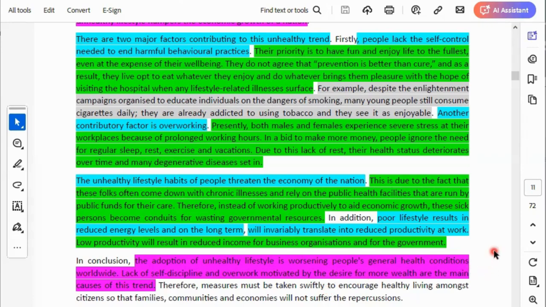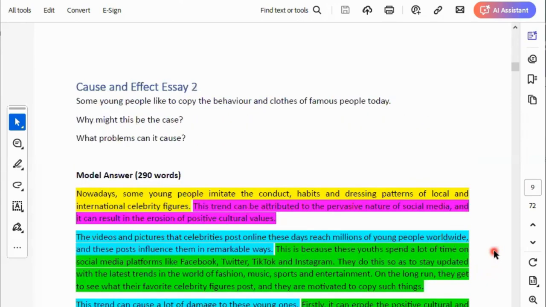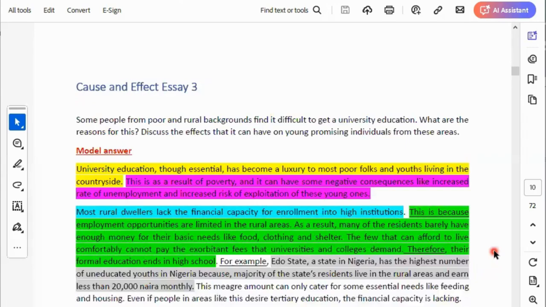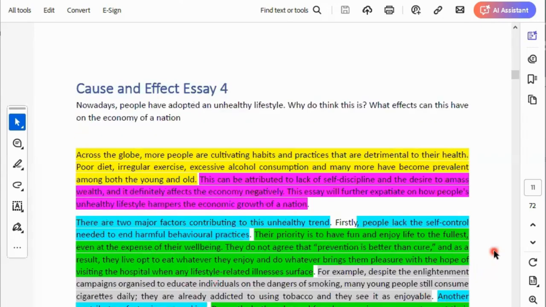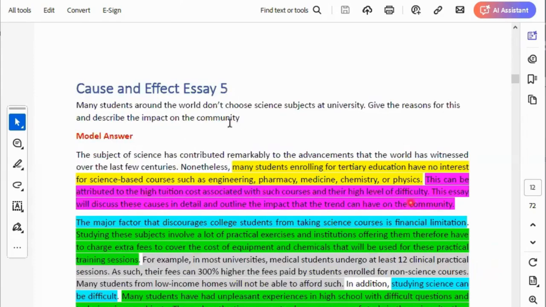Cause and effect essay and cause and solution essay. So you see that in this book, we have about four of them, five of them. Look at this one here now. Many students do not choose science subjects at university. What are the reasons? And then what are the impacts? Impact means effect.